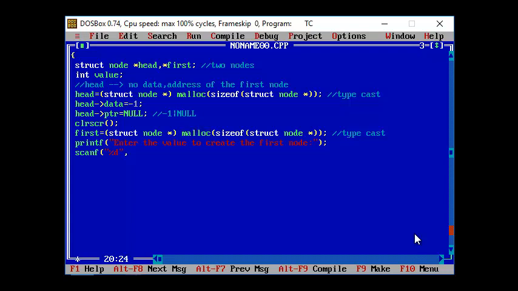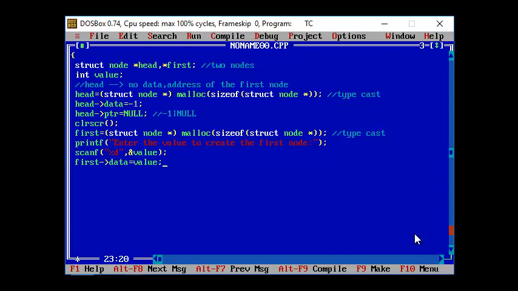So the first node has been created, and I'm trying to put the value for the first node. I'm collecting the value from the user during runtime, and the data for the first node has been identified and assigned to the variable value.